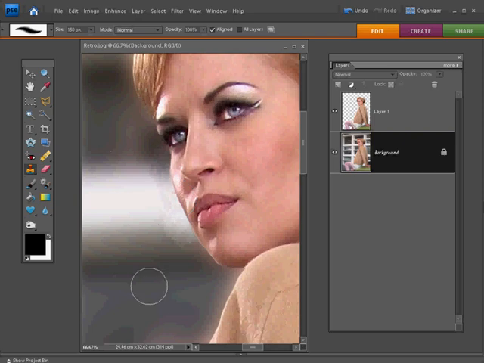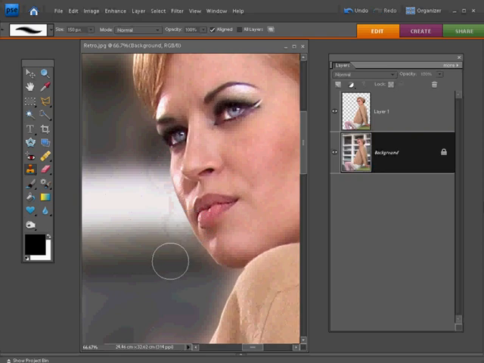Now immediately, if I just press Ctrl and Z, you can see that we've removed that fringe. Ctrl and Y to redo it, and you can see that just like that we're able to quickly and easily paint away the fringing around the subject. Just notice that the alignment on this part of the background is a little bit off though, so we'll press Ctrl and Z, and we'll just try and make sure that that's working a little bit better. Yeah, that's looking a lot better now, I think.